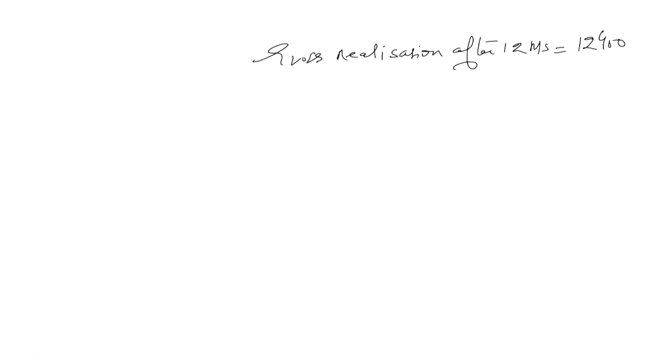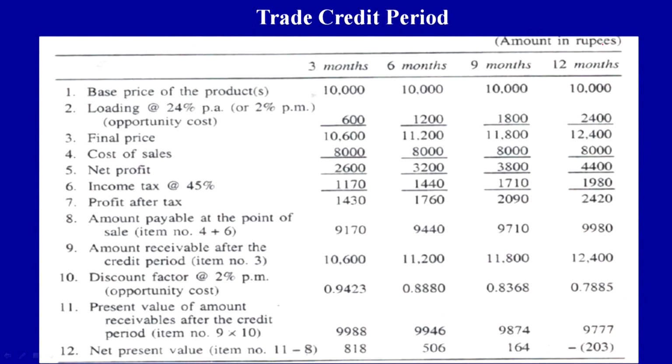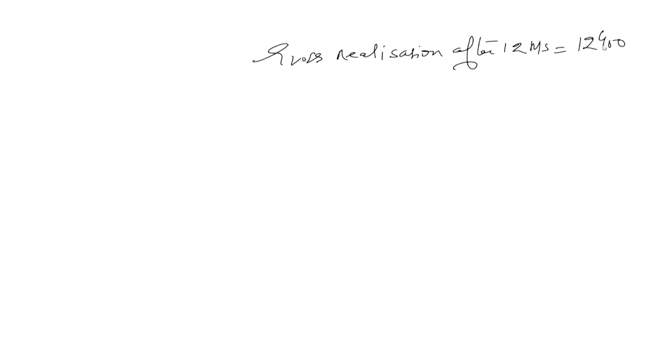This is the amount he is going to realize, not at the point of sale, but as gross realization after 12 months. He will be getting 12,400, right.